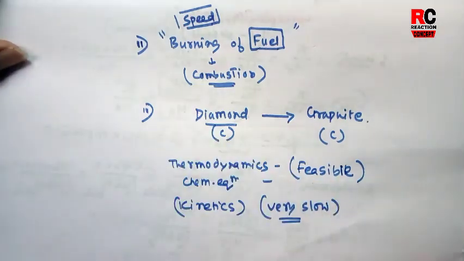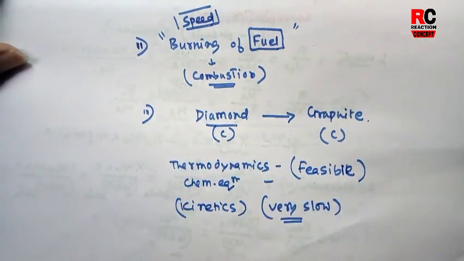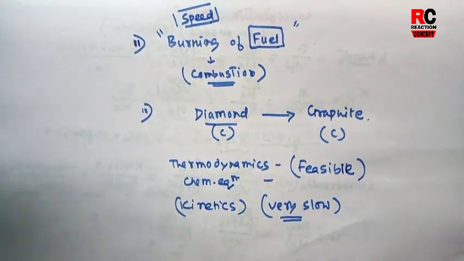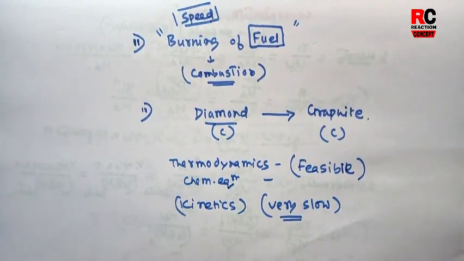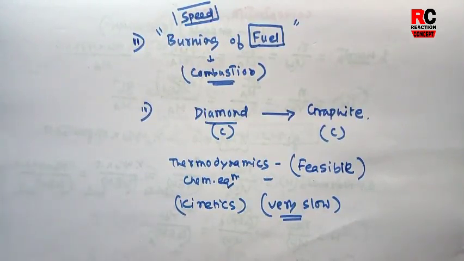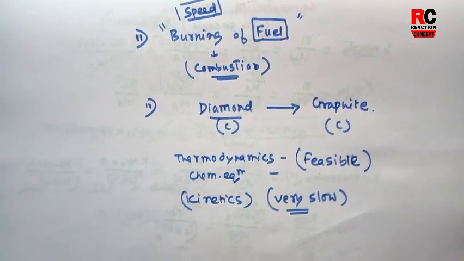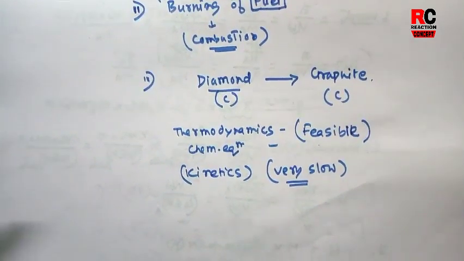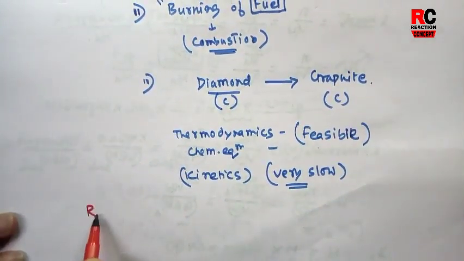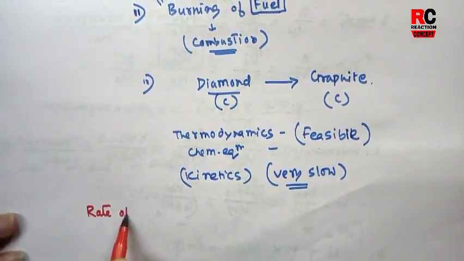So to study different kinds of reactions, we need the kinetics of that reaction. There are more examples based on kinetics, but we are not going into so many examples. Now we start with the very important part of kinetics, the main factor of kinetics. That is called what? Rate of a reaction.